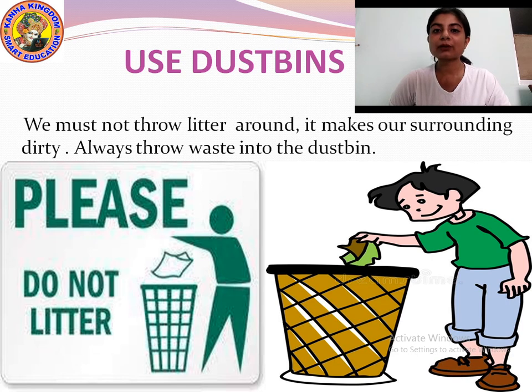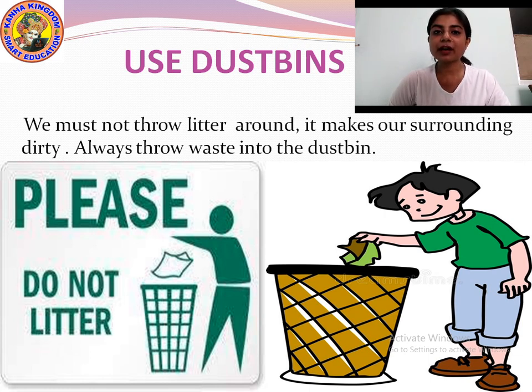When you eat some chocolates, some chips, where do you throw the packets of the chocolates and chips? Into the dustbin, yes or no? You do not throw those wrappers and those packets on the floor at home. Do you throw? No, you must always throw those wrappers and things into the dustbin. You must not litter around. Litter around means to throw waste materials here and there. Okay? The dirty things.